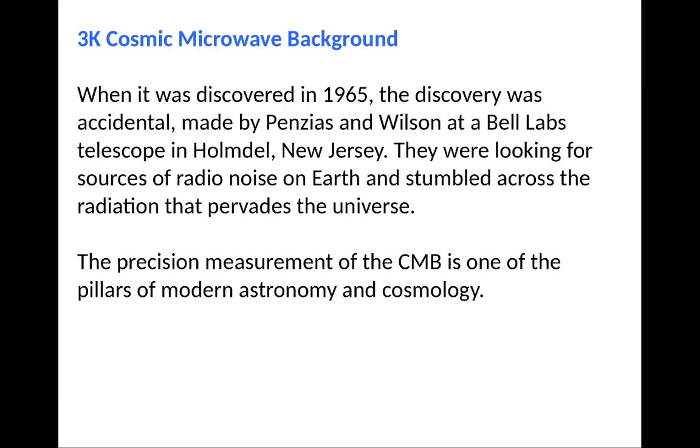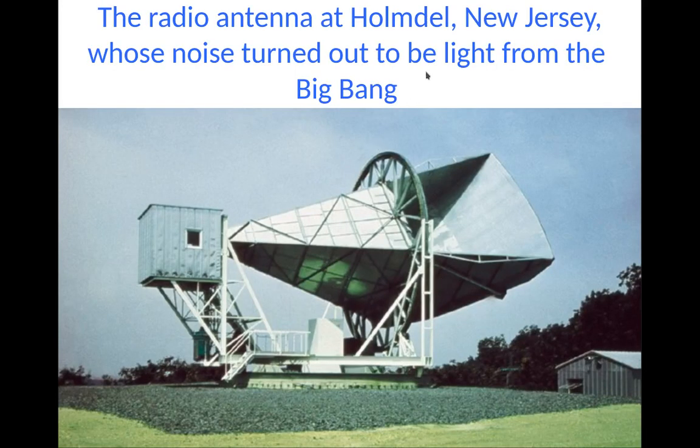And it's no accident they made the discovery in New Jersey, because Princeton is in New Jersey. When they found this, they went over to Princeton and asked some astronomers what this thing was. The astronomers told them, "Well, this is a prediction made by Gamow that there will be this microwave background radiation." As a result, Penzias and Wilson became famous and won the Nobel Prize for the discovery of the cosmic microwave background. The precision measurement of the cosmic background is one of the pillars of modern astronomy and cosmology. Here's the radio antenna that made the discovery. It's just a giant horn.